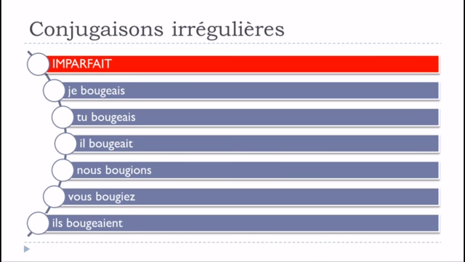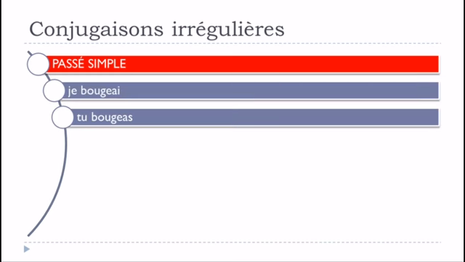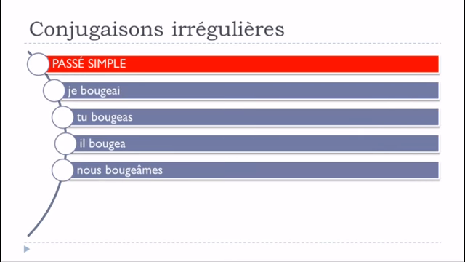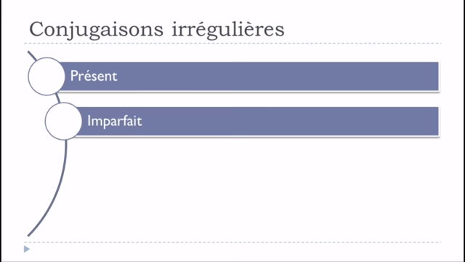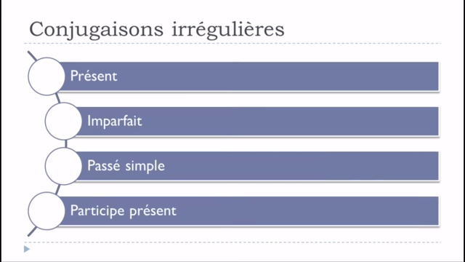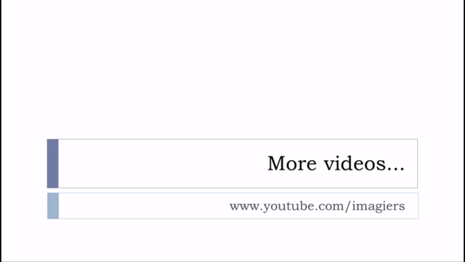Okay, let's have a look at the passé simple now. Je bougeai, tu bougeas, il bougea, nous bougeâmes, vous bougeâtes, ils bougèrent. Okay, so if you look carefully, it's here, it's here, it's here, it's here, and it's here. So actually there is only this ils plural form that won't be affected or modified. Okay? So remember, le présent, l'imparfait, le passé simple, and le participe présent will be the forms or tenses that will be affected or modified. Okay, I hope it was clear.